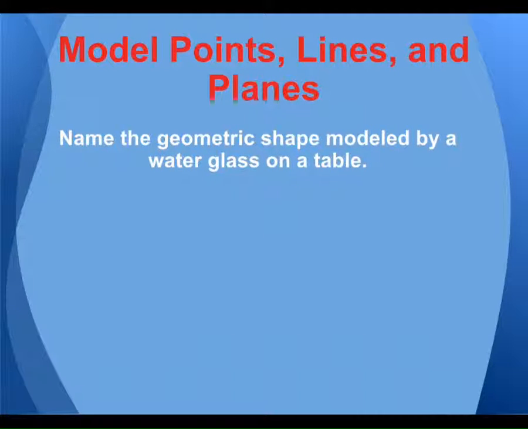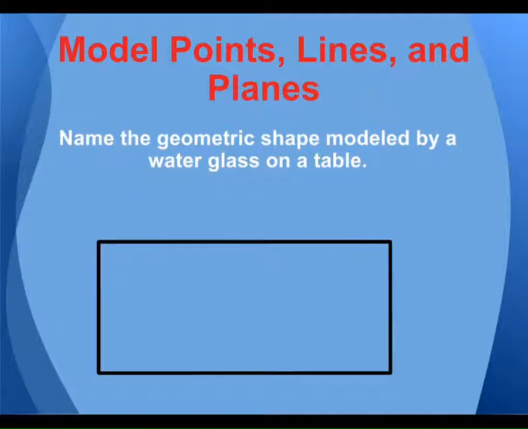So, some of the book questions ask you this. Name the geometric shape modeled by a water glass on a table. So you know, here's my good sketches. A water glass on a table. That would be like a point on a plane, right? That's what it would be modeling. Technically, a plane extends forever in infinite directions, right? But we can't draw that. But the model for this, a water glass on a table, would be like a point on a plane. Okay.